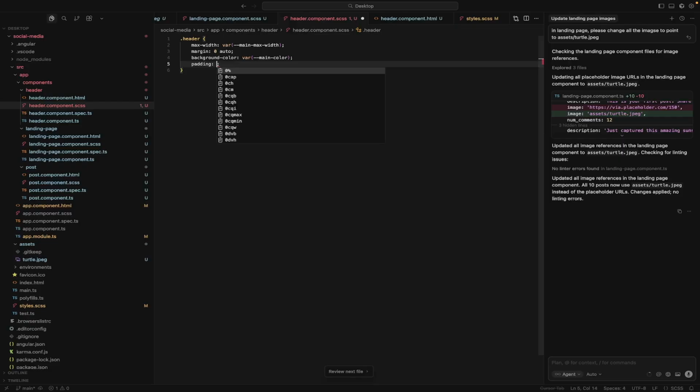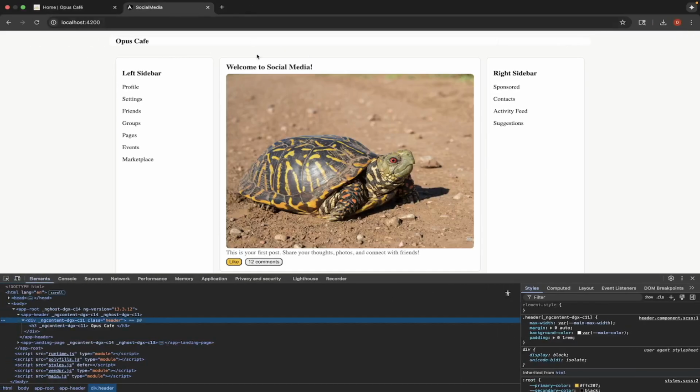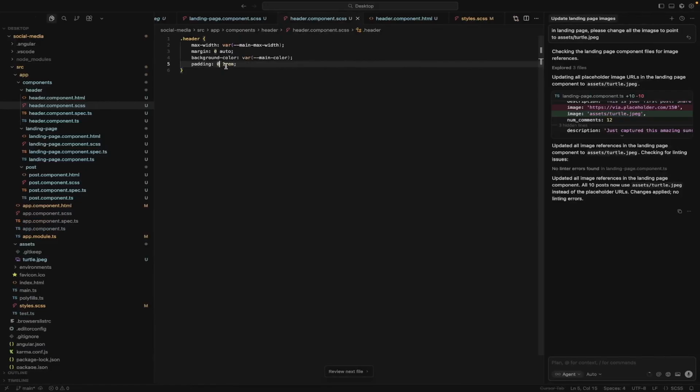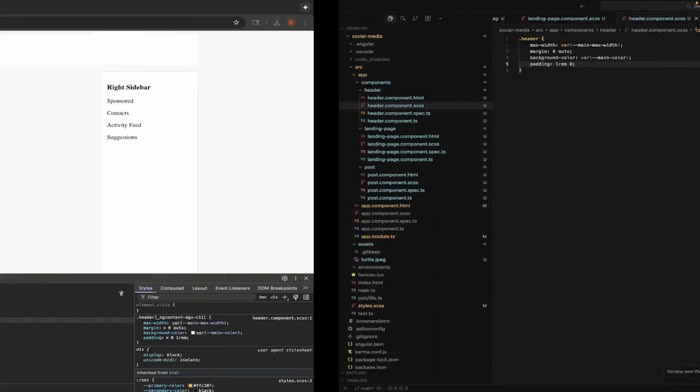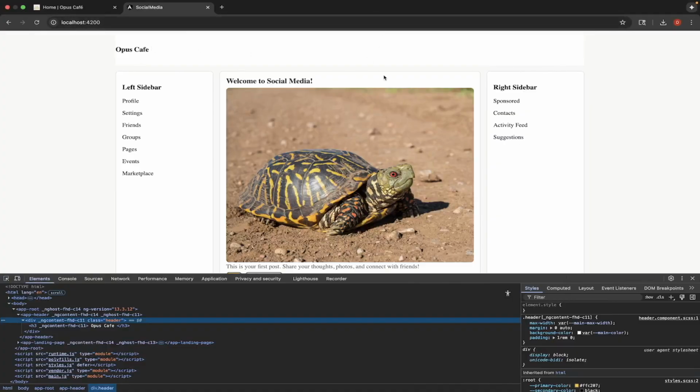I believe the first one is going to be the X and the second one is Y. Let's just check. Let's do 1 rem. Okay, it's the opposite. So 1 rem will be the up and down, and then 0 will be the sides. Okay, look at that. So now we have padding up and down around it.